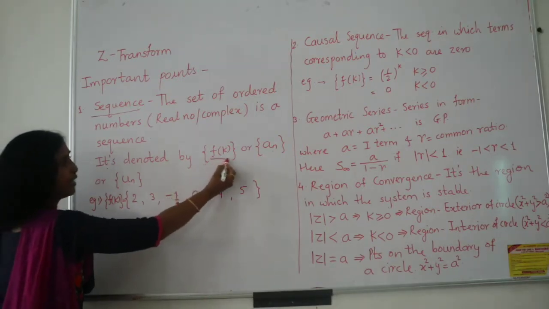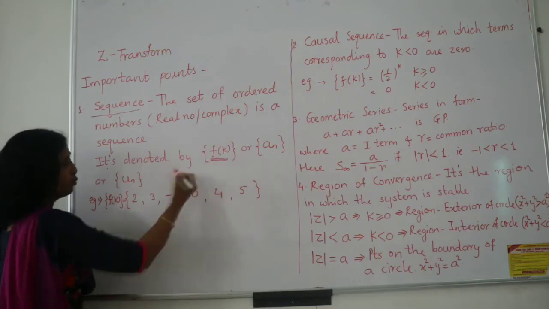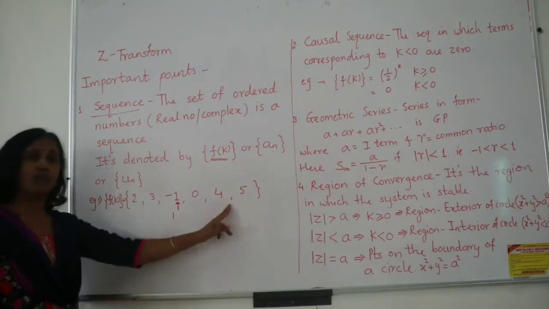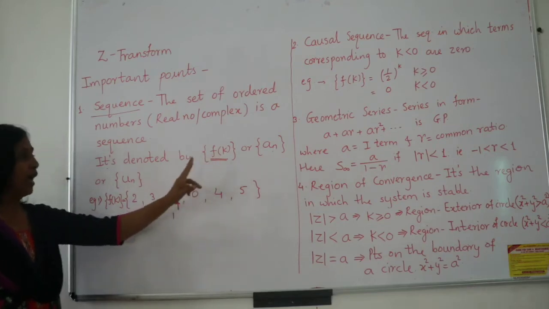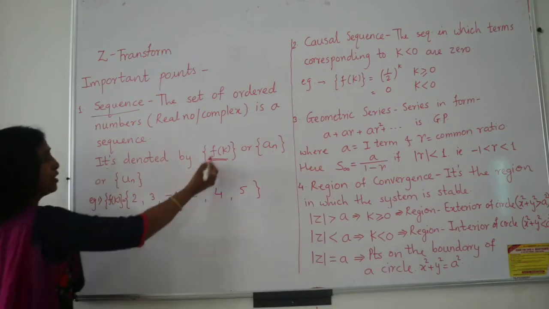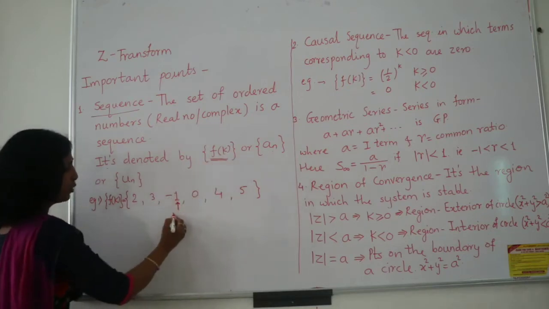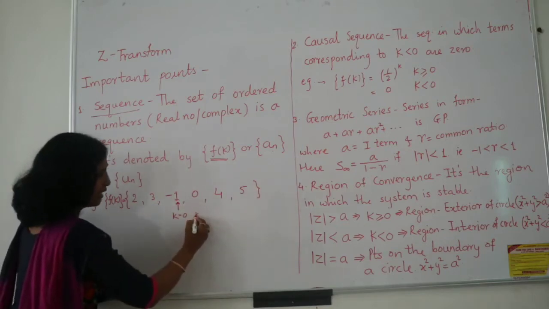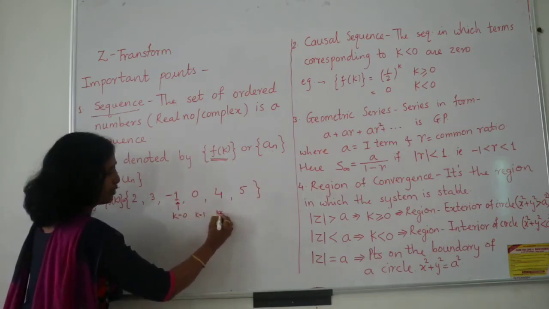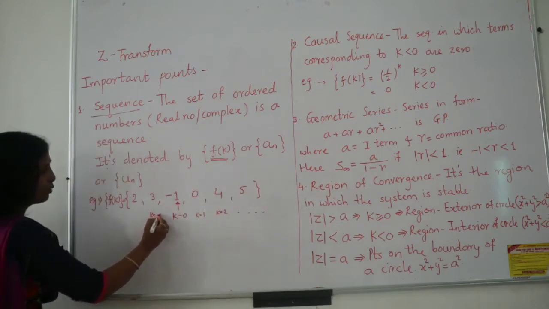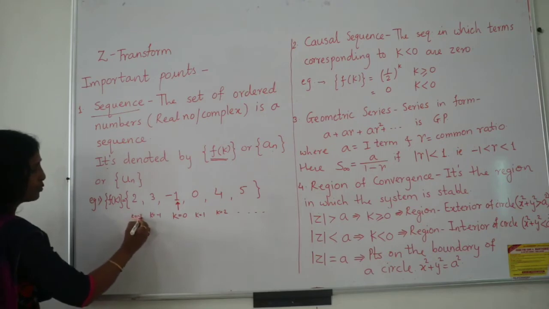See here, f of k, this is the function. So we are representing the function in the form of a sequence, and this function indicates the signal. Here k stands for the position. The arrow indicates the k is equal to 0 position. Now to the right hand side, k is equal to 1 is the first position, second position, and so on. You may continue. And on this side, k is equal to -1, k is equal to -2, and so on.